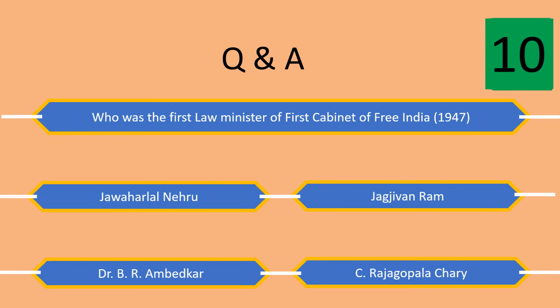Who was the first law minister of the first cabinet of free India in 1947? The options are Jawaharlal Nehru, Jagjivan Ram, Dr. B.R. Ambedkar, and C. Rajagopalachari. The right answer is Dr. B.R. Ambedkar. So these are some of the questions from constitutional framework historical background.